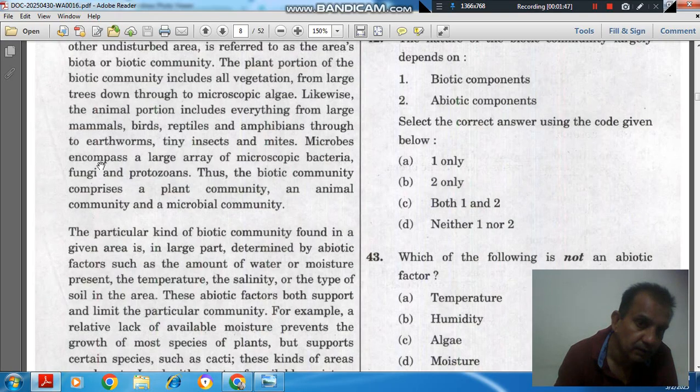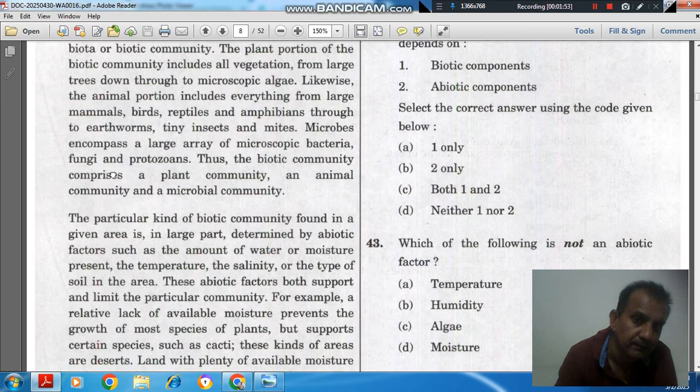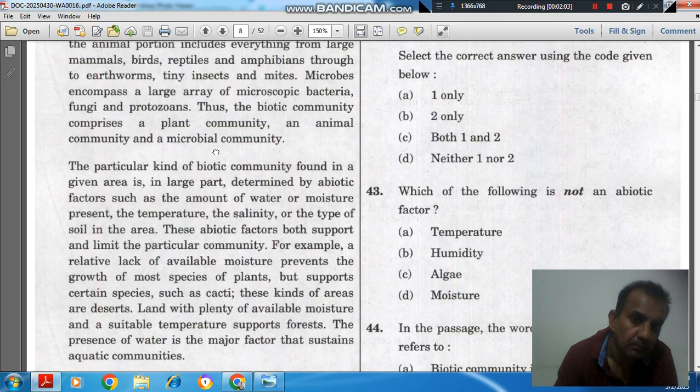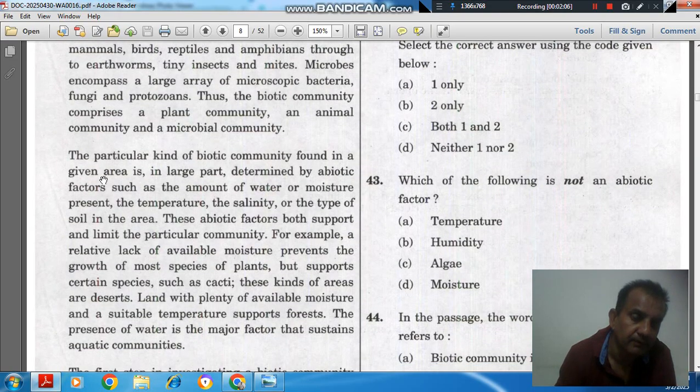Microbes encompass a large array of microscopic bacteria, fungi, protozoans. Thus, the biotic community comprises a plant community, an animal community, and a microbial community.